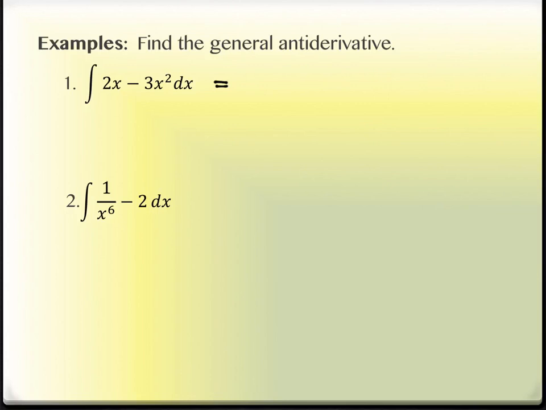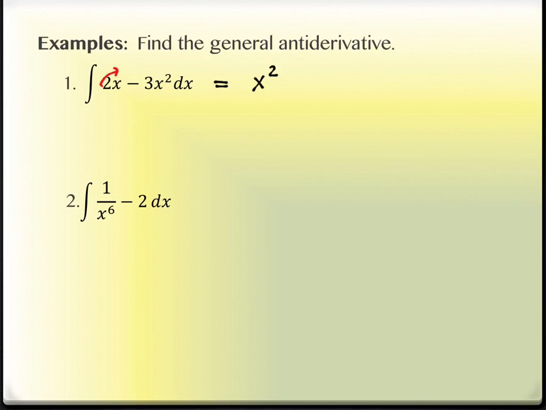Okay, 2x. What is the derivative? What is the value whose derivative is 2x? Who gives you a derivative of 2x? X squared, yeah. So this is x squared. Another way you can think about this is you're sort of pulling the 2 back up. The 2 is sort of coming back up into the exponent. If you were taking the derivative, it would have come down. So this is x squared.